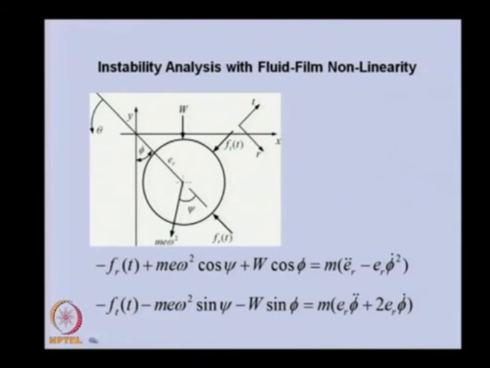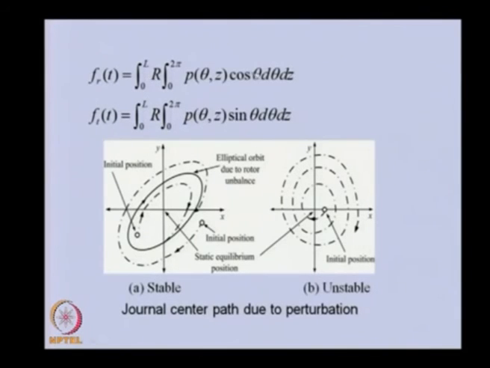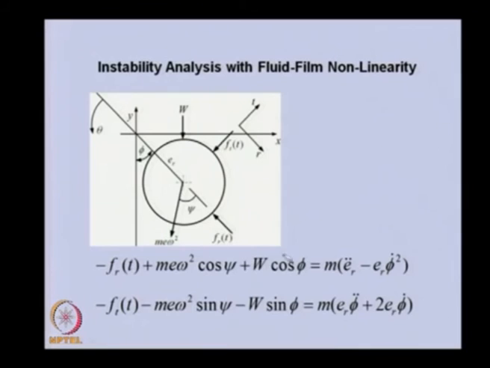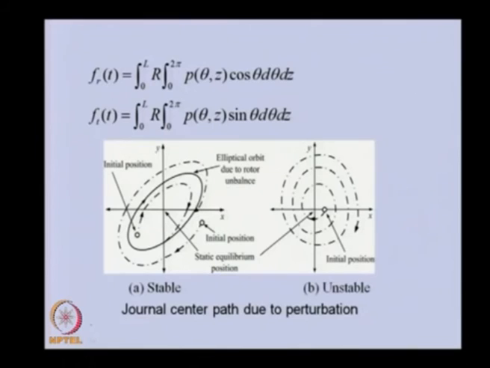This will give the force in the radial direction and in the tangential direction. This equation of motion can be integrated with respect to time for ER, that is the eccentricity ratio, which is time dependent, and for the attitude angle.